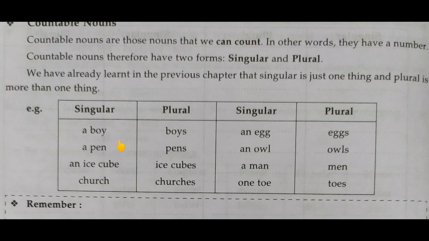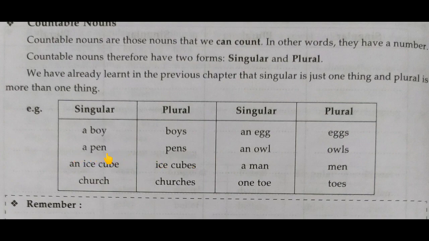If there are 2, 3 boys, then we say there are 2 boys, there are 3 boys. That means more than one thing, so it comes under plural, and we can count that. So this comes under countable nouns.